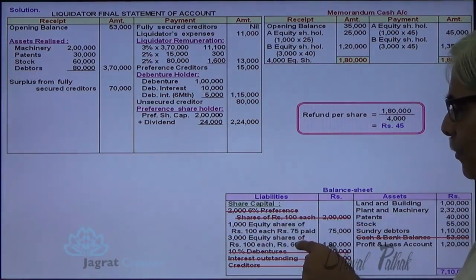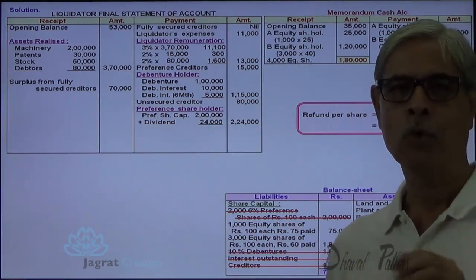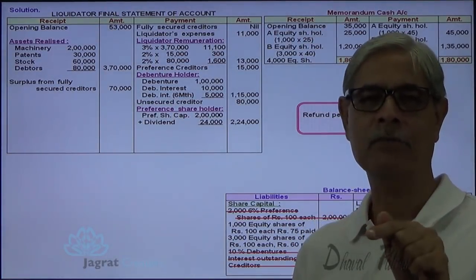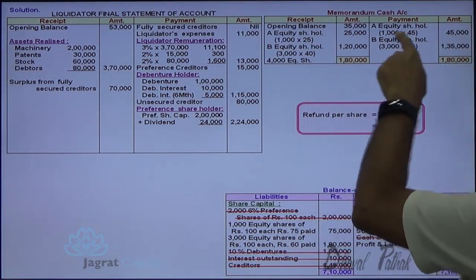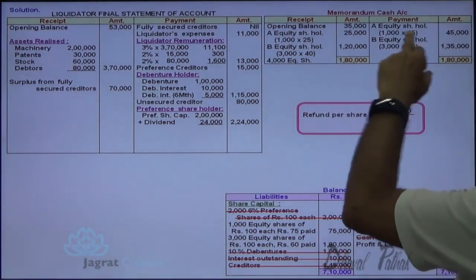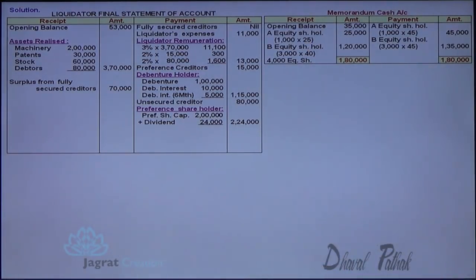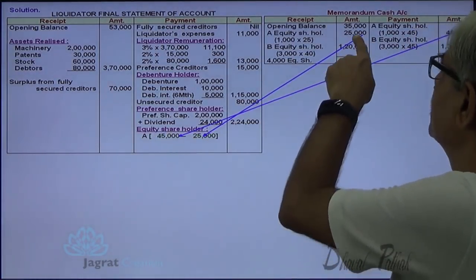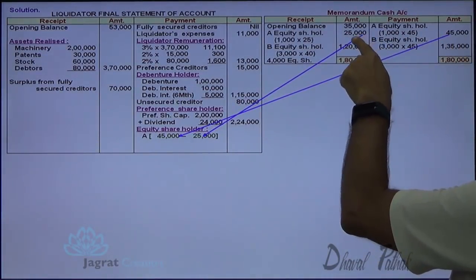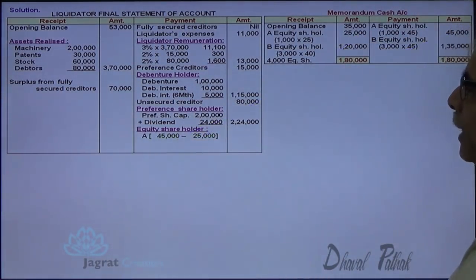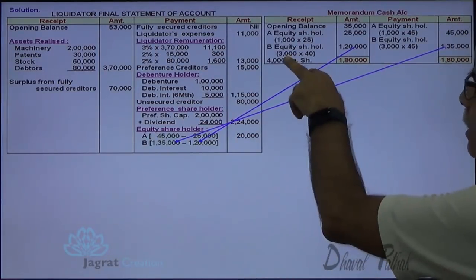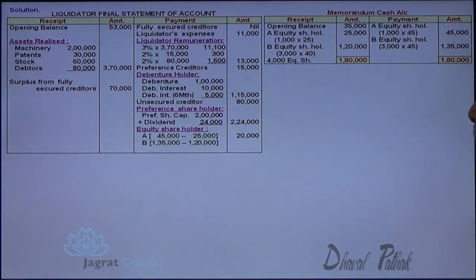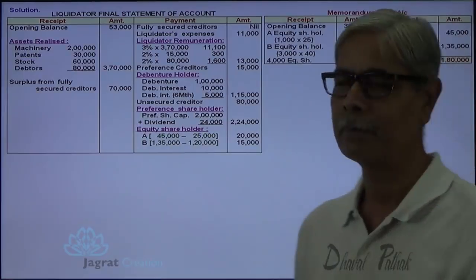On 1,000 shares, 15 extra were paid, and over and above that, all the 4,000 shareholders will be paid 5 rupees. So 15 plus 5, 20 is to be paid on the first type of shares. The same working is being worked out. Here 25 is demanded and 45 is paid. So the net amount paid on A type of share, on 1,000 shares: 45,000 is the payment, 25,000 is the receipt. So the net amount to be paid is 20,000 rupees. And on this type of shares, 40 is demanded and 45 paid, so they are to be paid 5 rupees. So 15,000 rupees are paid.